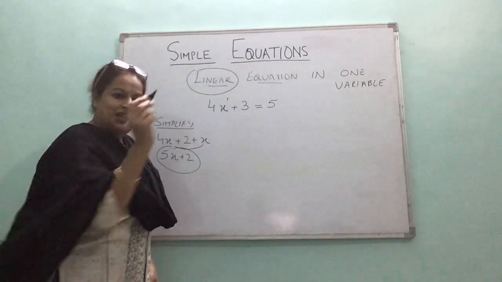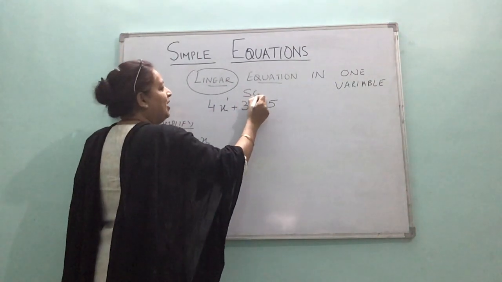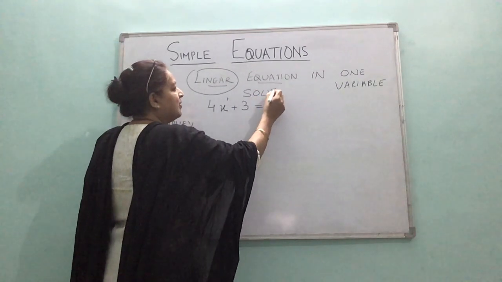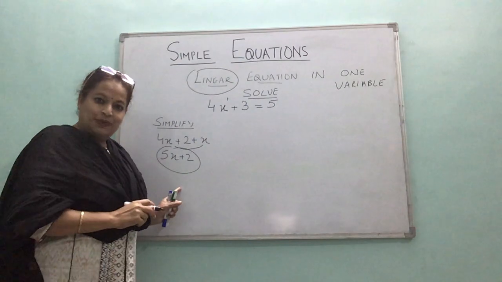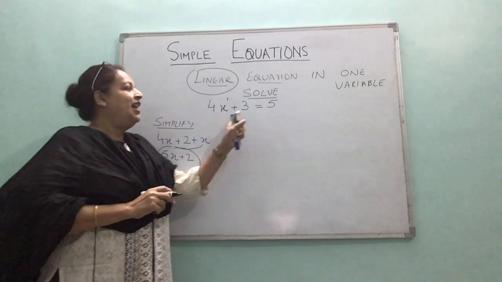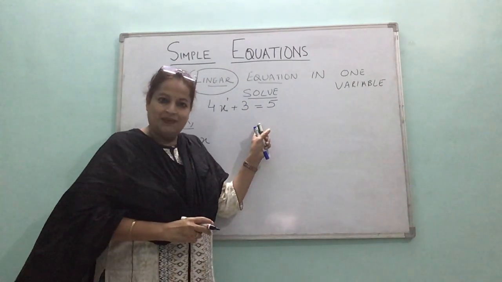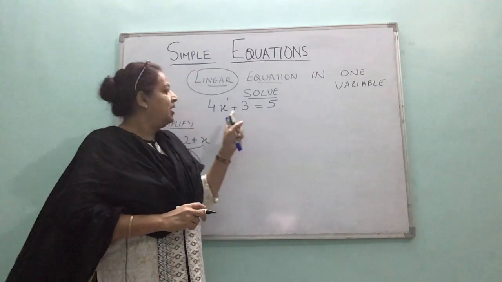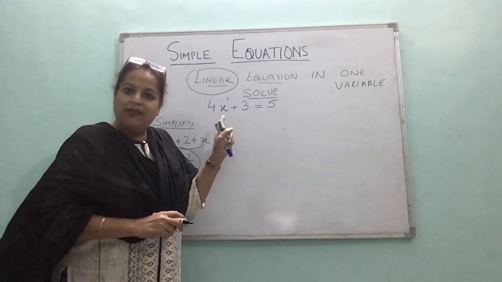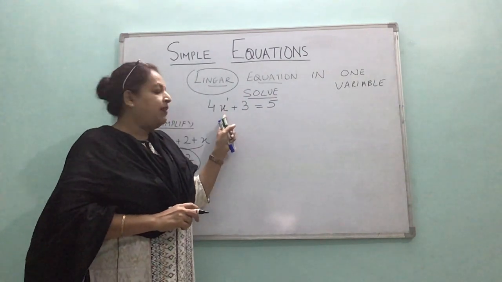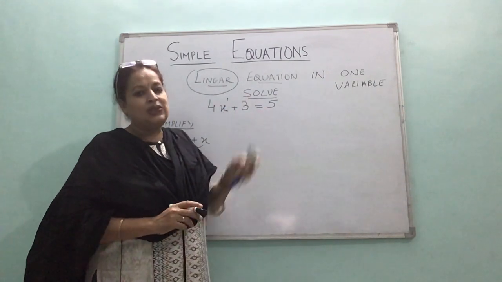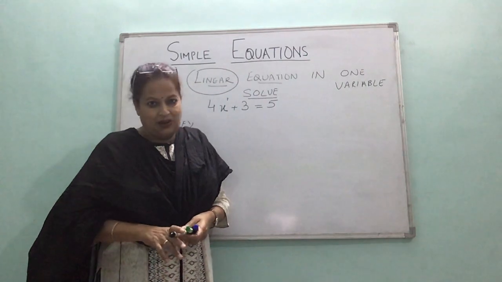And an equation, we solve an equation. There is a difference. We simplify an expression where there is no equal to sign, and we solve an equation. Solving an equation means to find the value of the variable, to find the value of the unknown. When we find the value of the unknown, we call that solving a linear equation.